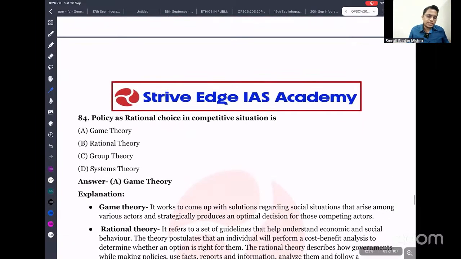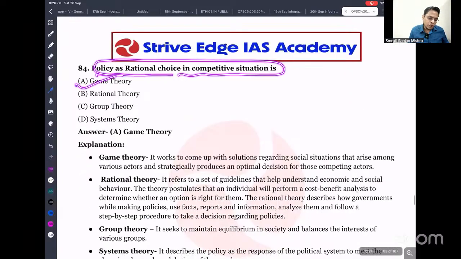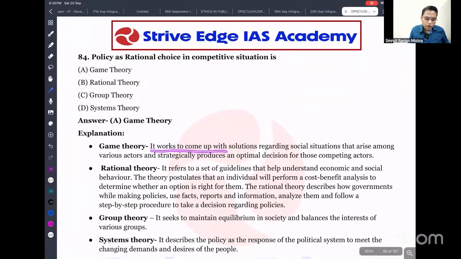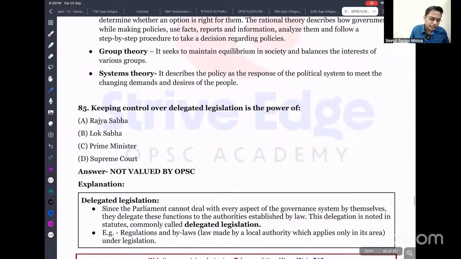Next important question: the policy as a rational choice in a competitive situation is game theory. It works to come up with a solution regarding the social situation that arises among various actors, strategically producing an optimal decision for those competing actors. This is actually a one-time question, so just remember that this is game theory.